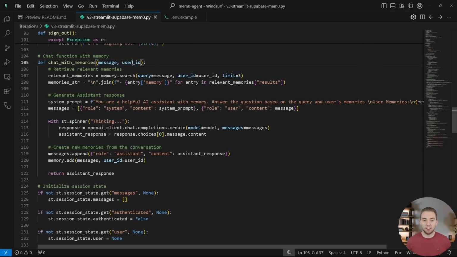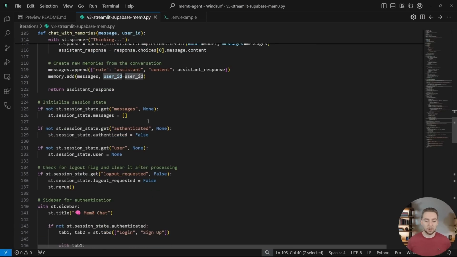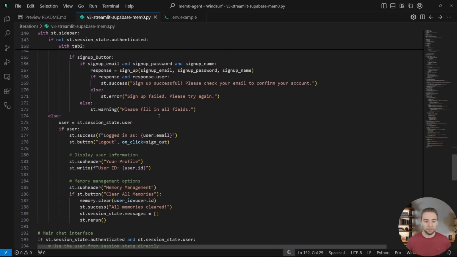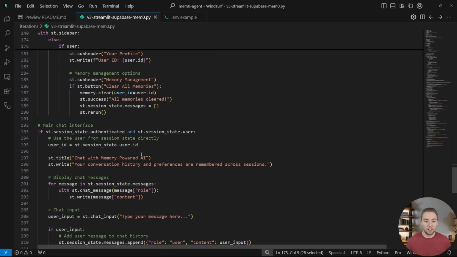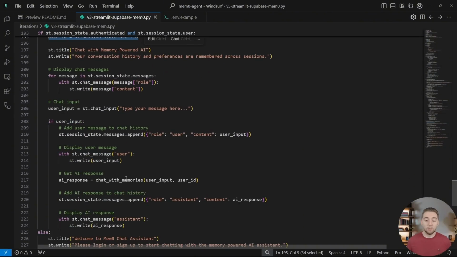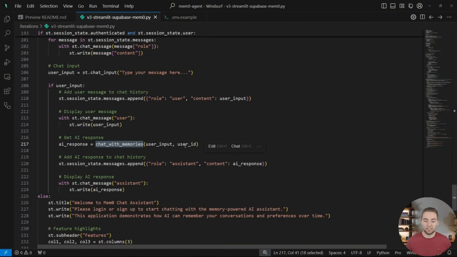But the important thing here is the user ID is now actually going to be dynamic instead of just being hard-coded. The way that we do that is down here in the code for the user interface, we're fetching the current user. Once they're signed in, this user value exists, and within it, we have the user ID. So we're fetching the user ID like this. This is coming from Supabase. So when we call chat with memories, instead of just that placeholder default value, we're passing in a legitimate user ID.